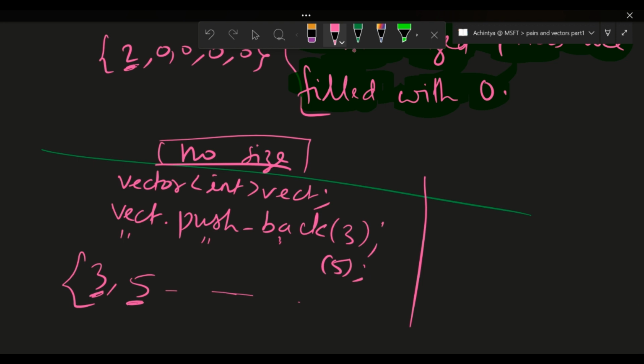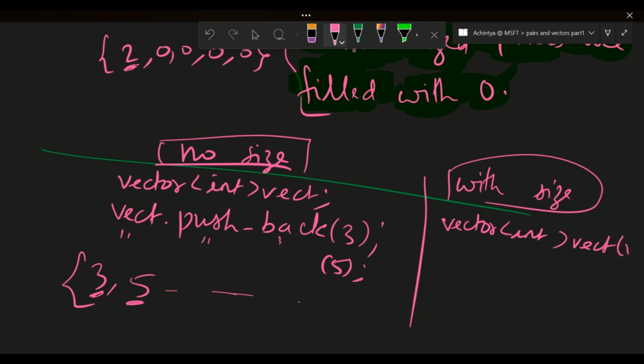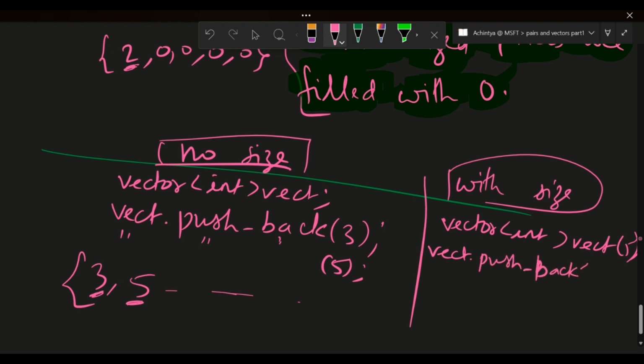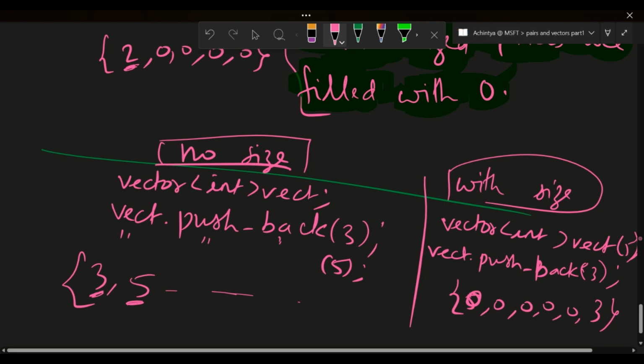Unless you stop pushing or stop all the operations, it doesn't have any size for now. But suppose you have declared the size. What happens? Suppose I have written vector int vect and 5, so a size of 5 is given. Now suppose I give vect dot pushback 3 here. At this point of time, what I will get is 0 0 0 0 0. After 5 zeros you will get 3.